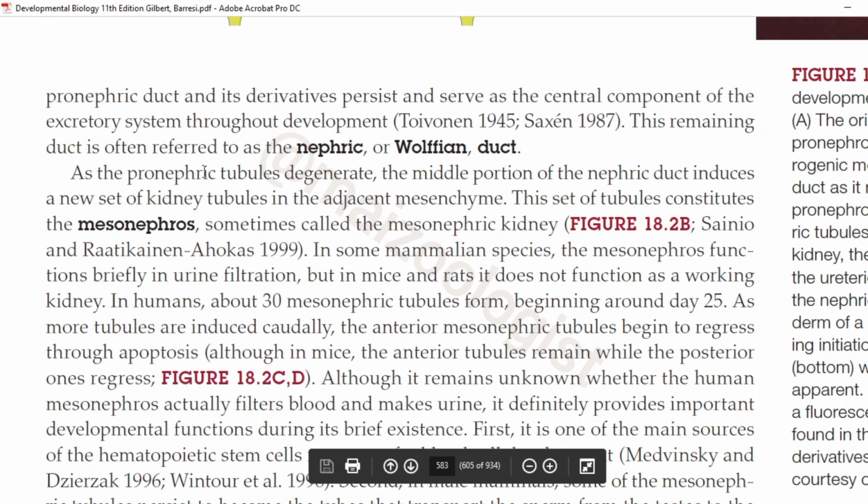As the pronephric tubules degenerate, the middle portion of nephric duct induces a new set of kidney tubules in the adjacent mesenchyme. This set of tubules constitutes the mesonephros, sometimes called the mesonephric kidney. Now look at here again.